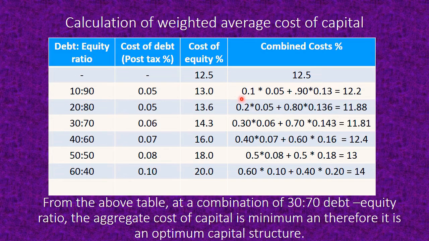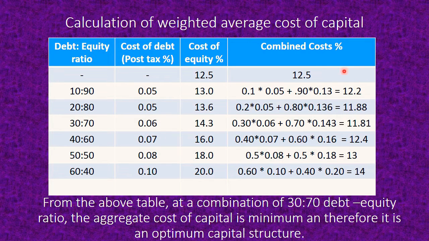What does it mean? 10% is 0.1 multiplied by the cost. So this is the proportion of debt multiplied by the cost of debt, plus the proportion of equity, 0.90, multiplied by the cost of equity, that is 13%. So the formula becomes very simple: proportion of debt multiplied by cost of debt plus proportion of equity multiplied by cost of equity. When you add them all, you get 12.2%.